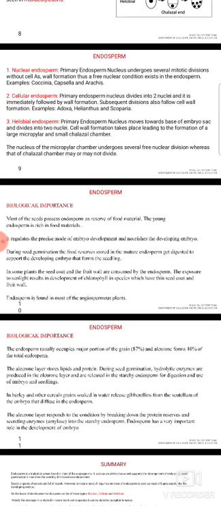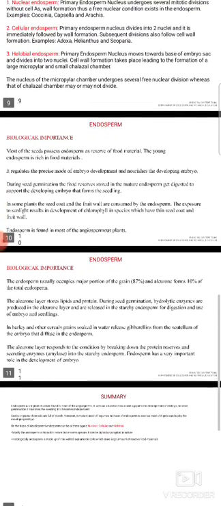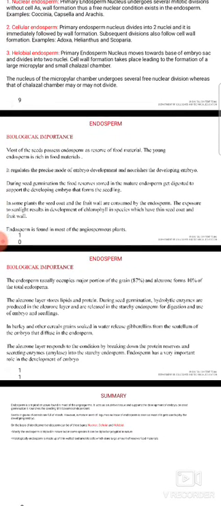Biological importance. Most of the seeds possess endosperm as a reserve food material. The young endosperm is rich in food materials. It regulates the precise mode of embryo development and nourishes the developing embryo. During seed germination, the food reserves stored in the mature endosperm get digested to support the developing embryo that forms the seedling.